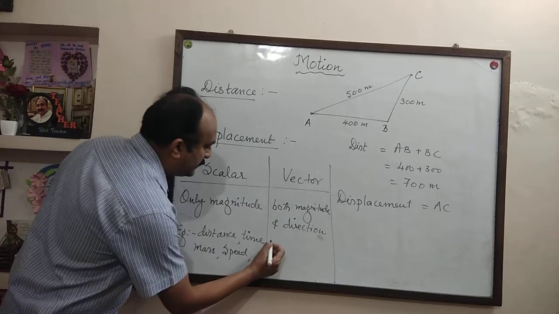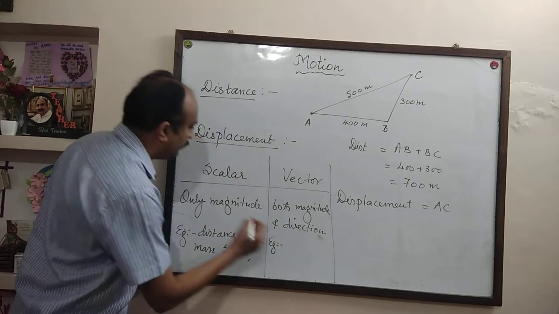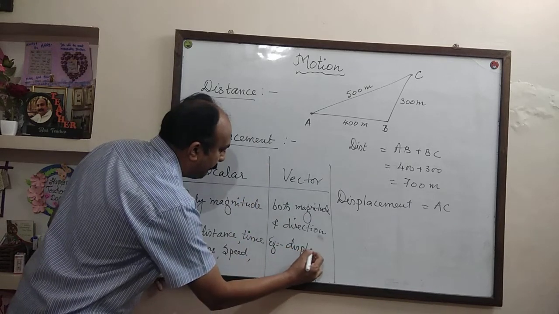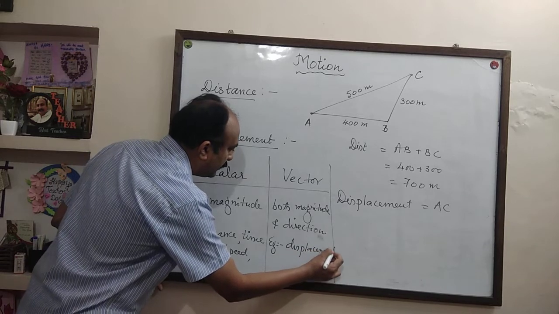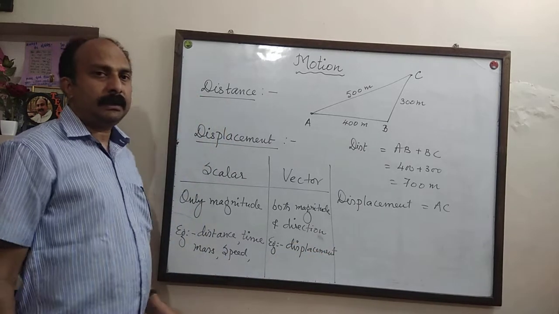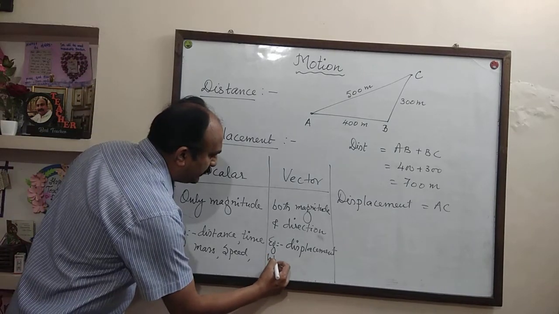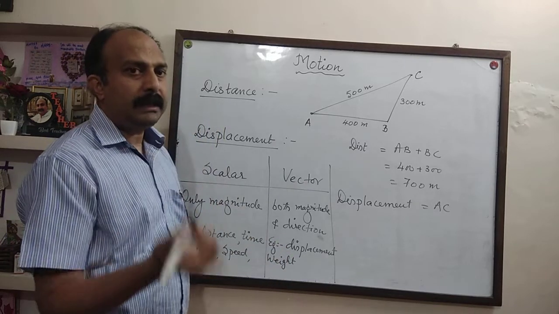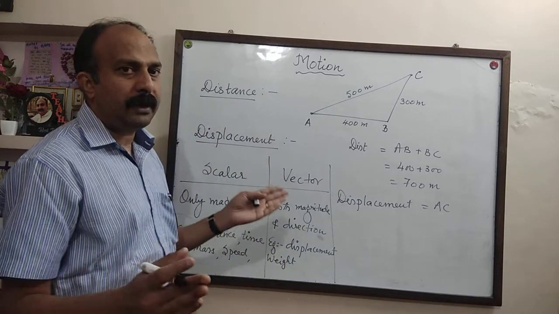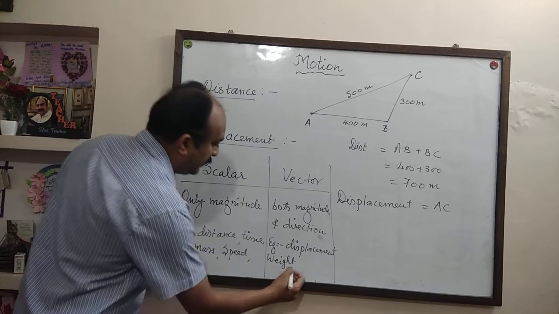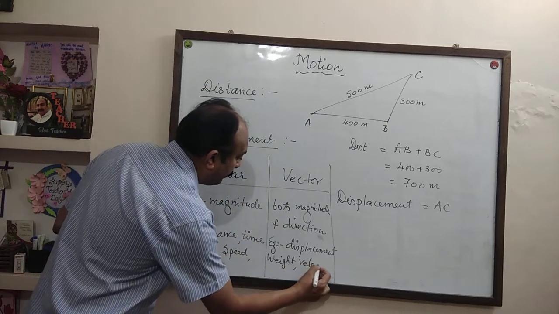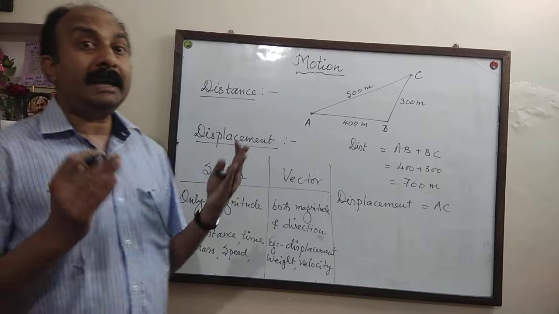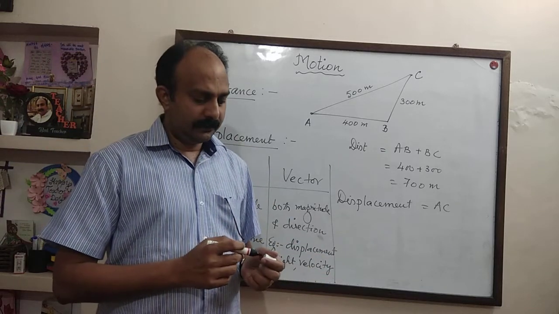Coming to vector quantity, let's see the examples. Just now we have seen, first one is displacement. Displacement is a vector quantity. Then weight is a vector quantity. Weight of the bodies, it is vector quantity. We will study in another chapter more about weight, why it is vector quantity. Then velocity. Velocity is another vector quantity. Acceleration is a vector quantity.